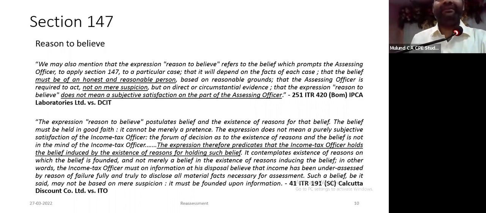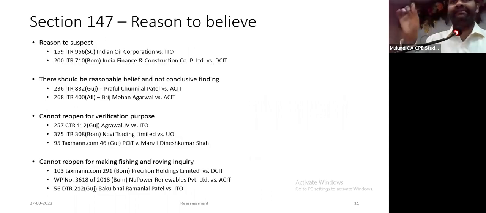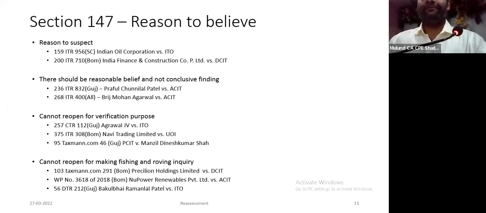Reason to believe has been explained in various court judgments. Frankly, we are not required to go into it because it is not a part of the new section, but for the sake of academic interest, I have put it here. Reason to believe cannot be reason to suspect. You cannot reopen to verify the transactions. You cannot reopen to make fishing roving inquiries. The reasons will say, there are certain deposits in your bank account which need verification, or you have received unsecured loans which remain unverified. That does not mean that there is a reason to believe income has escaped assessment.